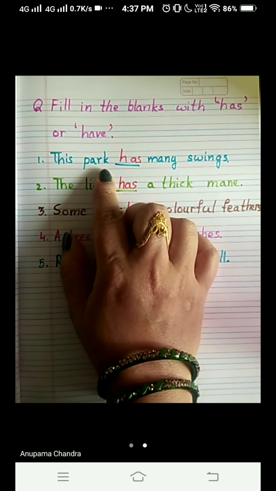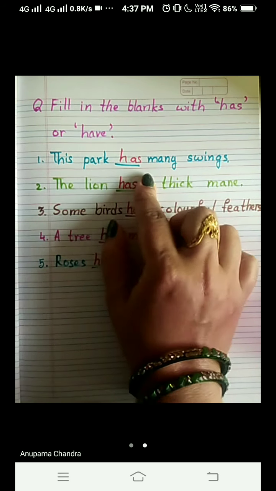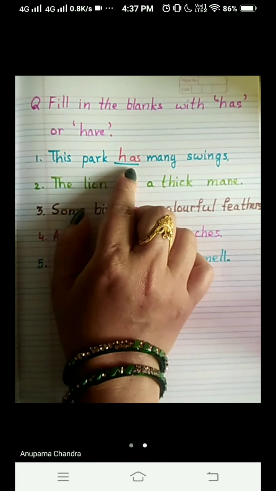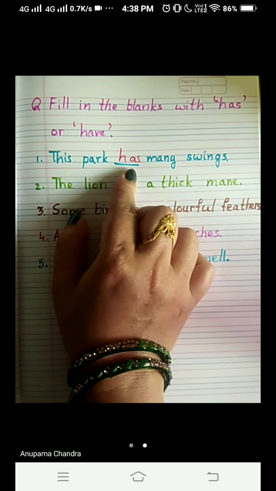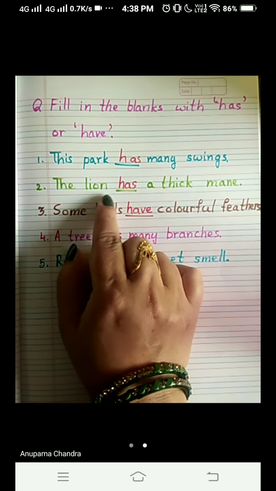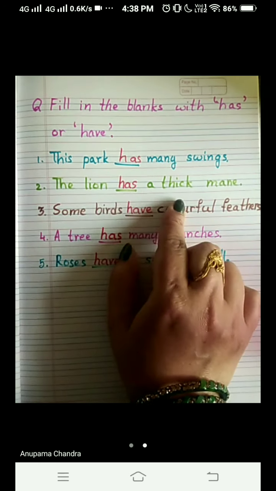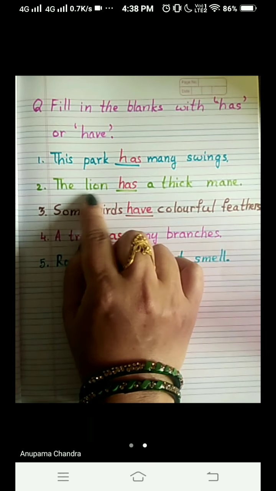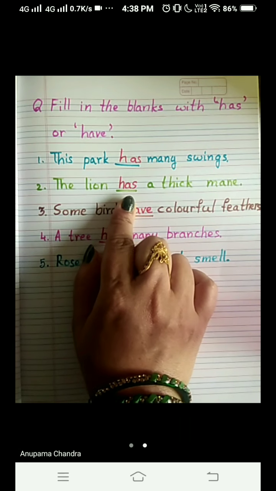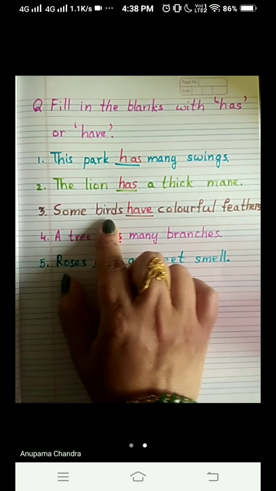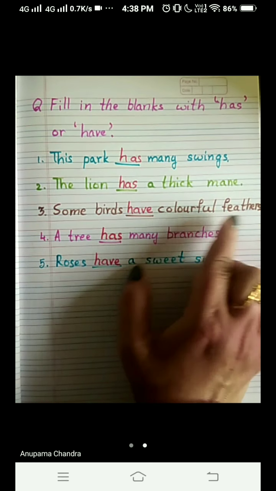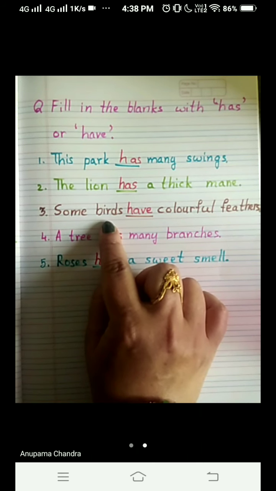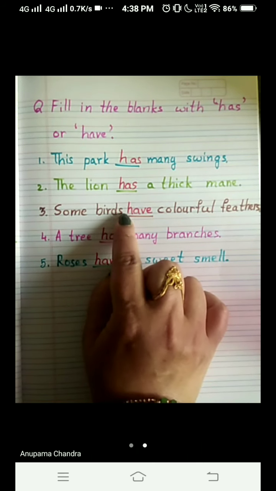This park has many swings. The subject is park and it is one in number. So we have written here has. The lion has a thick mane. What are we talking about in this sentence? The lion, and it is one in number, so has is written. Okay, some birds have colorful feathers. Why have we written have? Because the subject birds are more in number, more than one. So we have written here S,